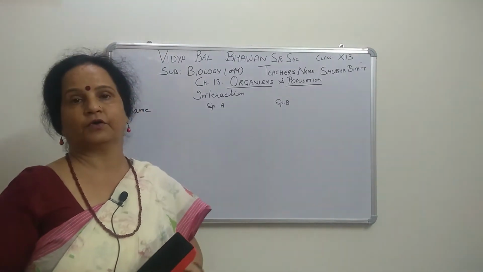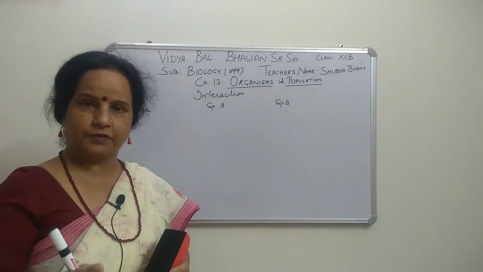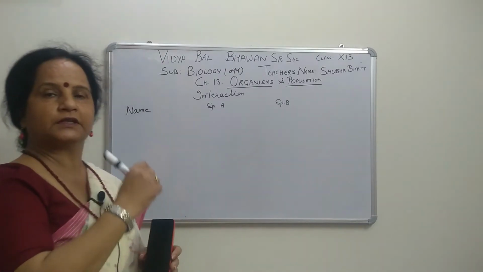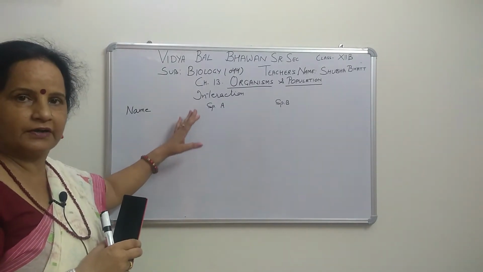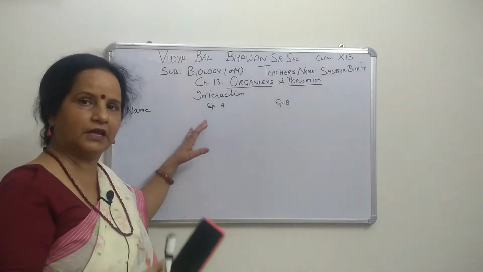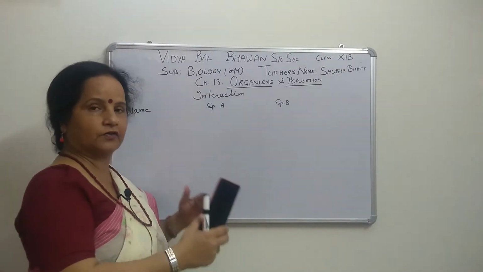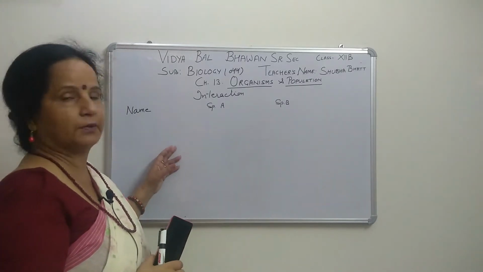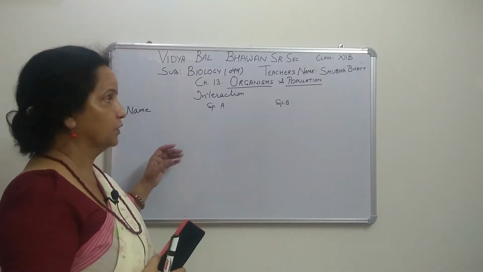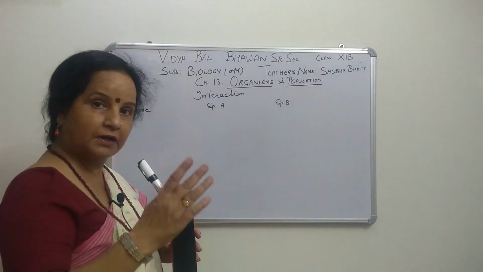In this chapter there are two parts, because the definition of ecology is the interaction among organisms and the interaction between organisms and the physical environment. So the first part we have taken is the interaction between organisms and the physical environment. That means we have seen how abiotic factors affect organisms and how organisms cope with them. Then we have seen a number of modifications to survive against those stressful conditions. Now this part we are taking will be the interaction among organisms.